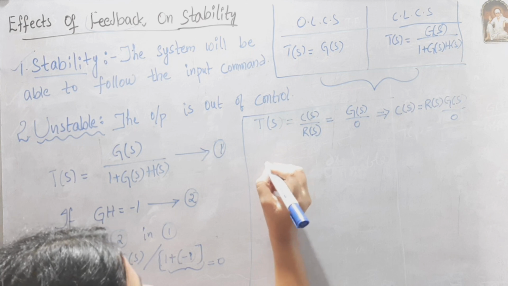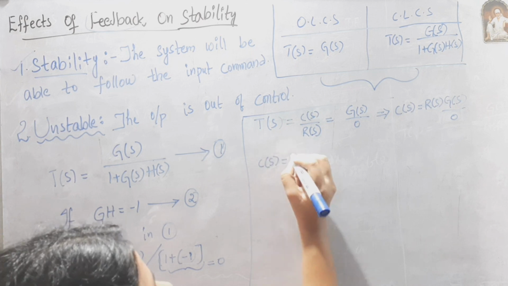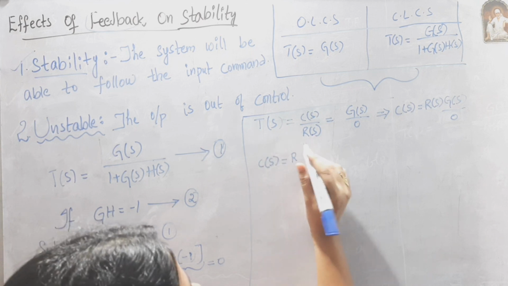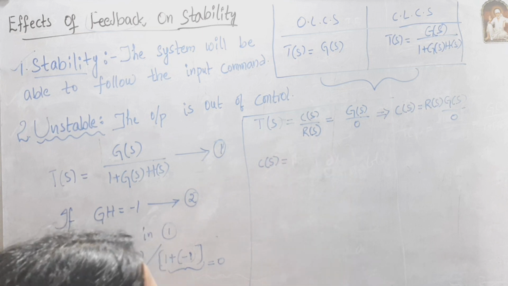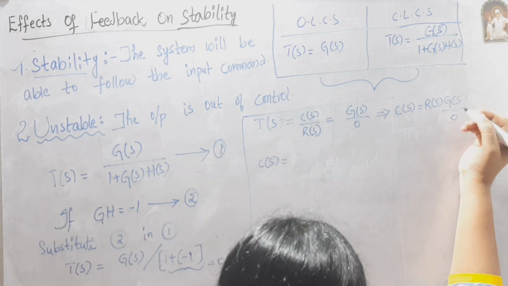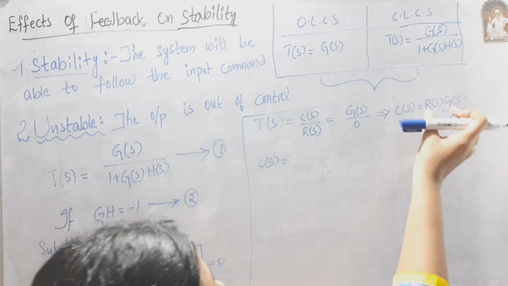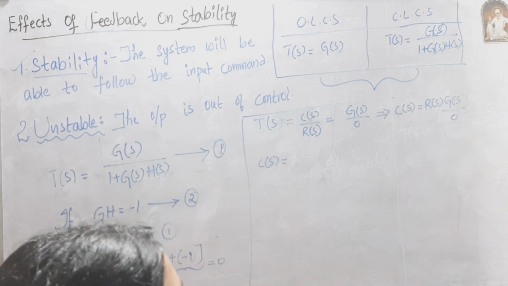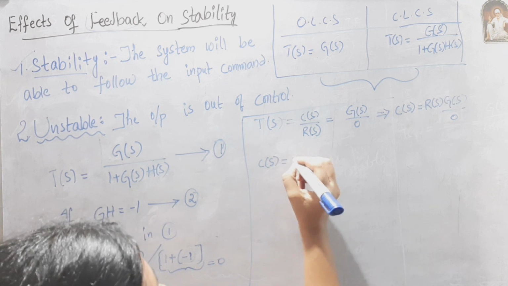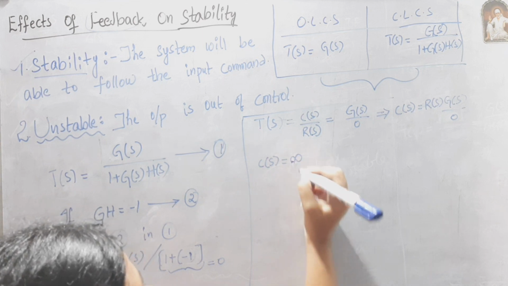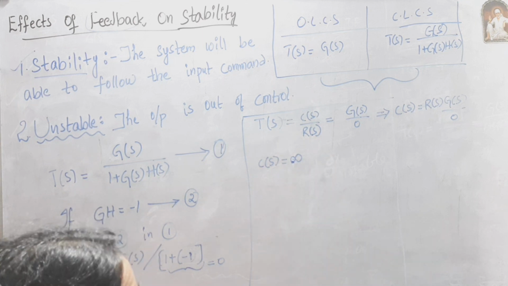What happens when anything divided by 0? It equals infinite. The product of anything divided by 0 is nothing but infinite. So here the output equals infinite.